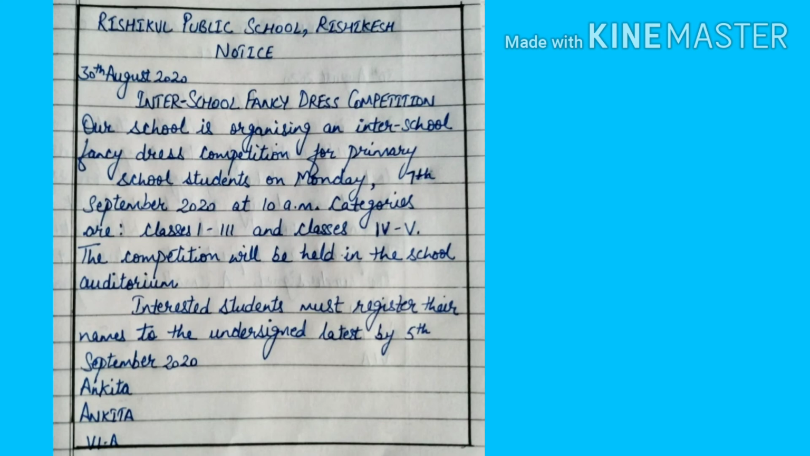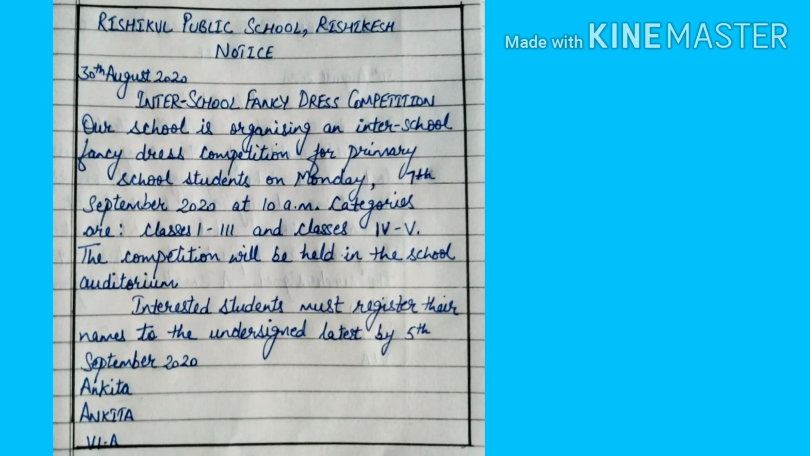Now here, because you are writing a notice regarding an inter-school fancy dress competition, you can simply write inter-school fancy dress competition. You have to remember that it also has to be in capital letters. In the content you must answer all the 5 W's, that is what, where, when, who is eligible, and whom to contact.